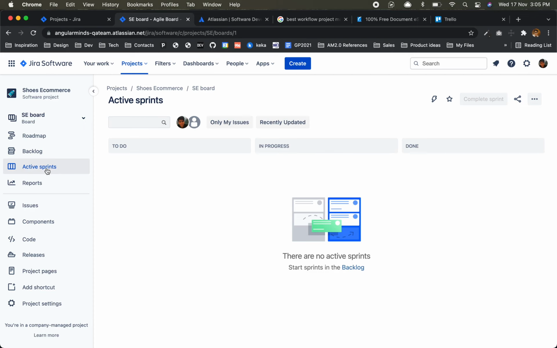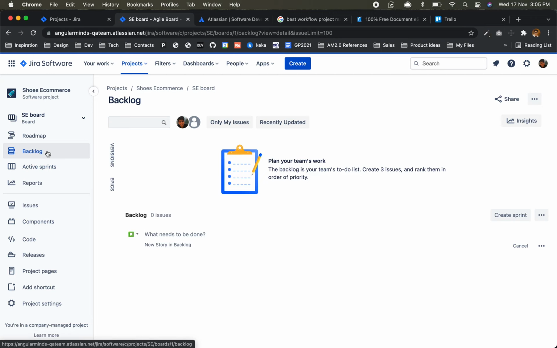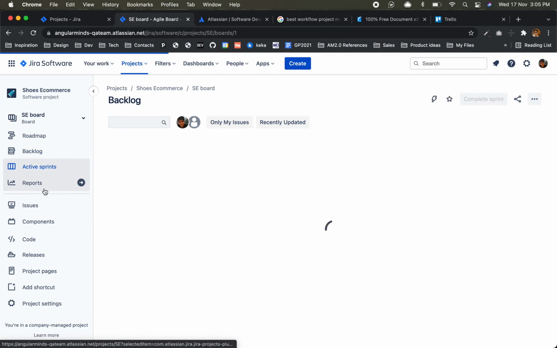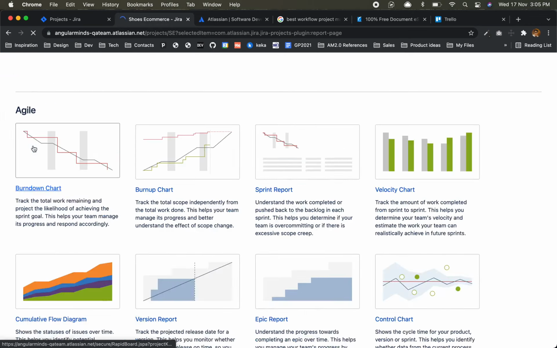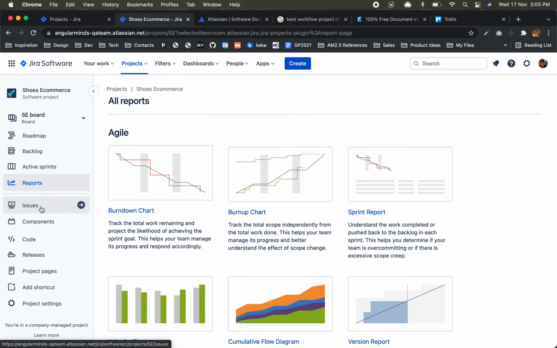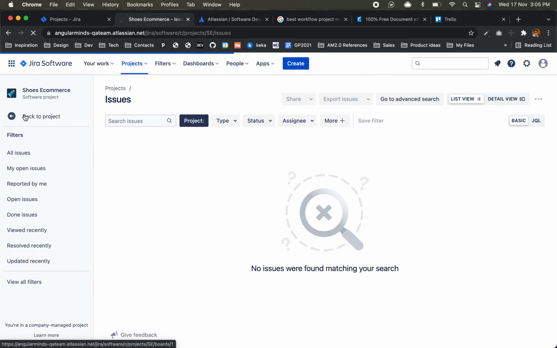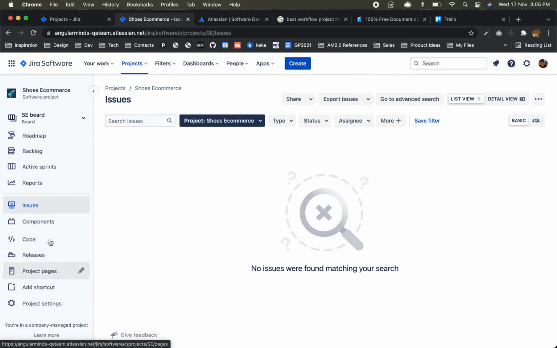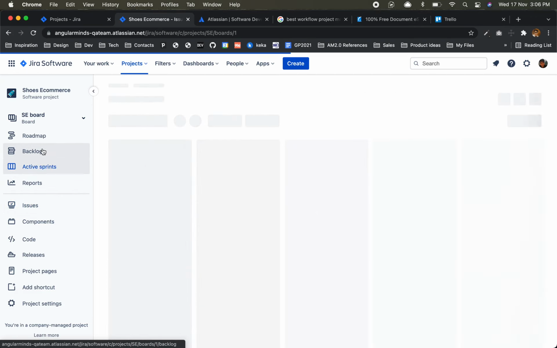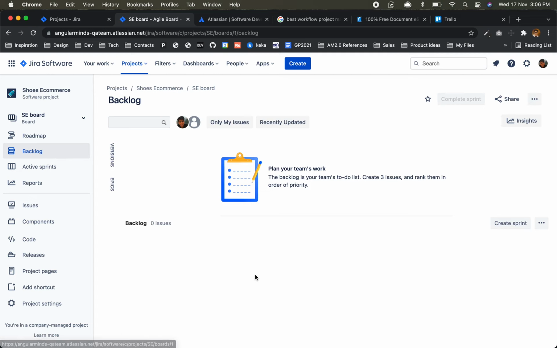Now we are under the tab of active sprints. That's why here there is no active sprint. So what they are saying is, start sprints in the backlog. Here is the backlog where you can go. Correct. Active sprint, reports, issues, components. This components is a little bit like for organizing the project modules. Components are used for that. So let's try to create a simple backlog very first.